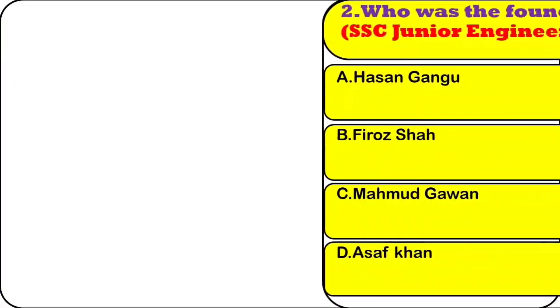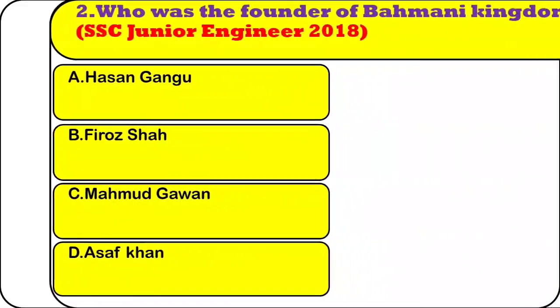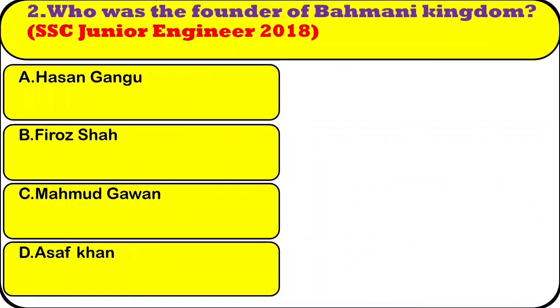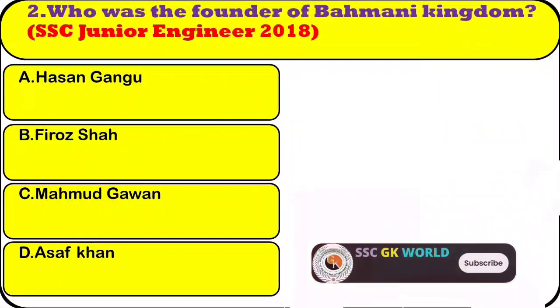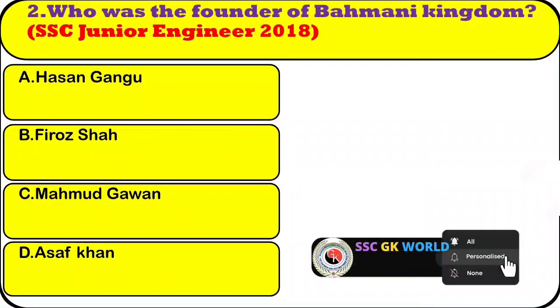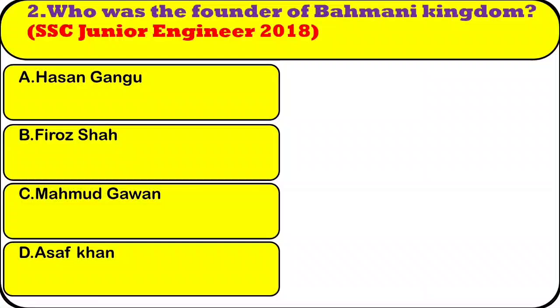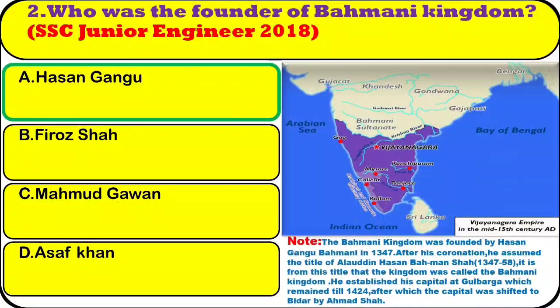Question number 2. Who was the founder of Bahmani Kingdom? Option A. Hasan Gangu. Option B. Firoz Shah. Option C. Mahmud Gawan. Option D. Asaf Khan. The right answer is option A. Hasan Gangu. Note: the Bahmani Kingdom was founded by Hasan Gangu Bahmani in 1347.